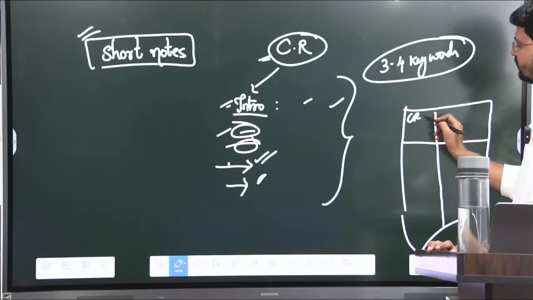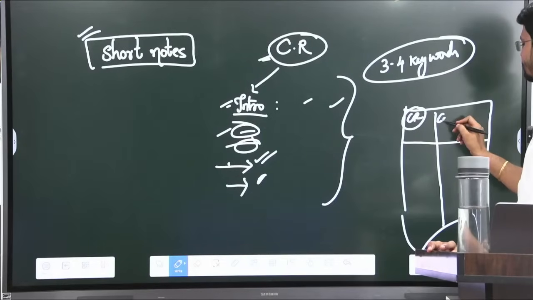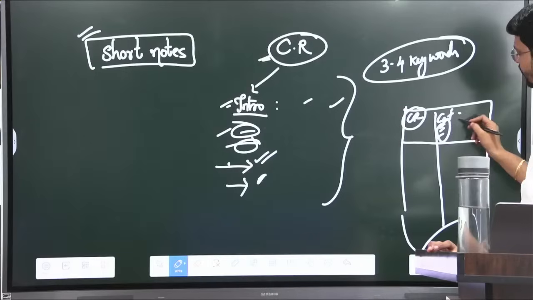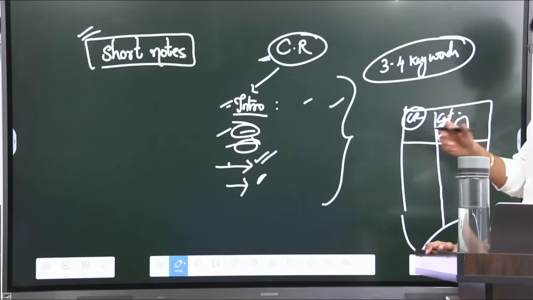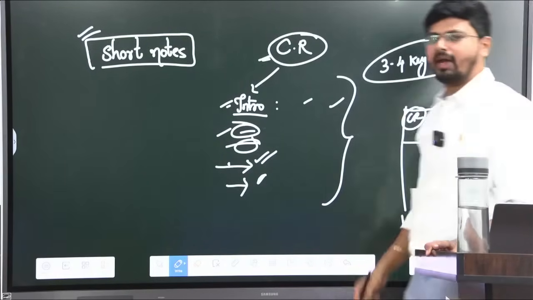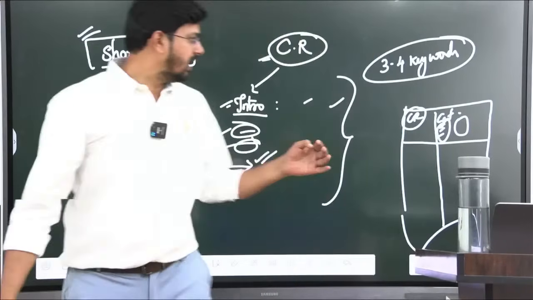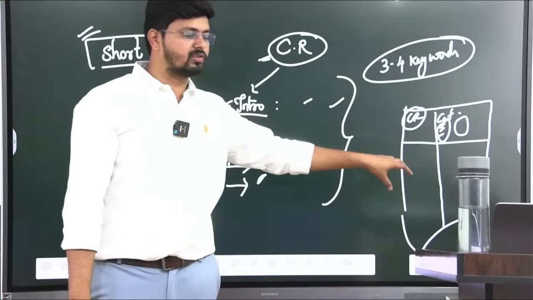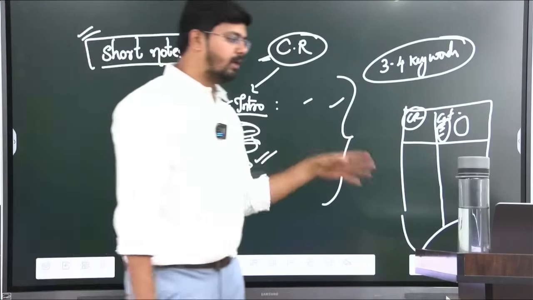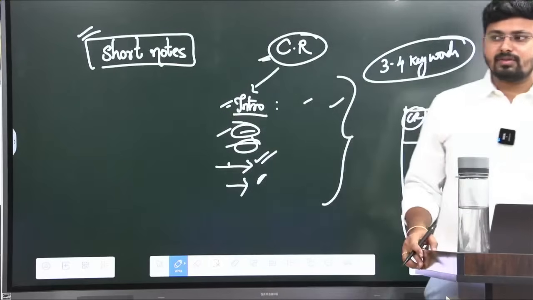Cultural relativism, this is the topic. Now, culture versus civilization. What are the points I have to cover? Just ensure that you are writing 4 to 5 keywords, and for every sentence maximum a single keyword should be used, and with that you get your short notes ready. These notes will help you revise multiple times.